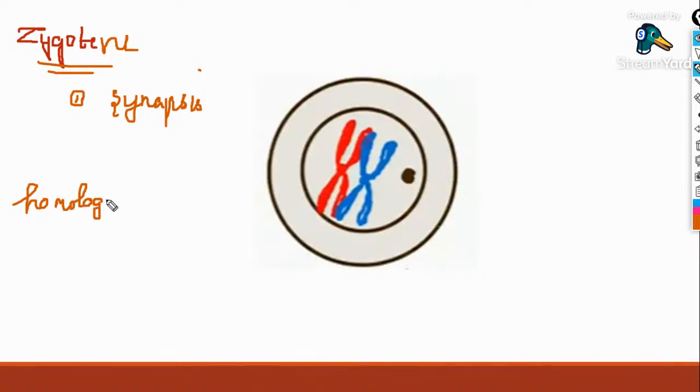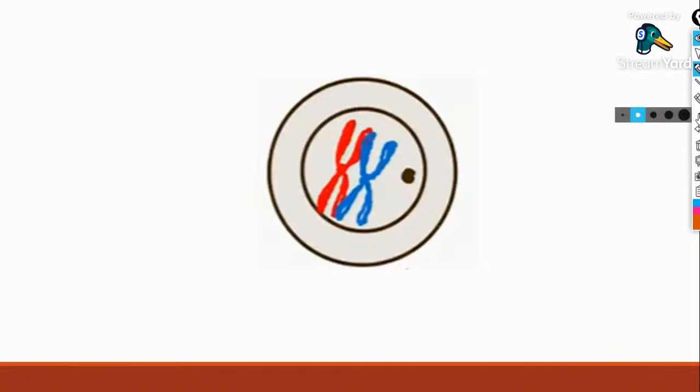The non-sister chromatids, from different chromosomes, just overlap each other. One comes above the other and starts overlapping. As you can see in this figure, the blue chromosome overlaps the red one.